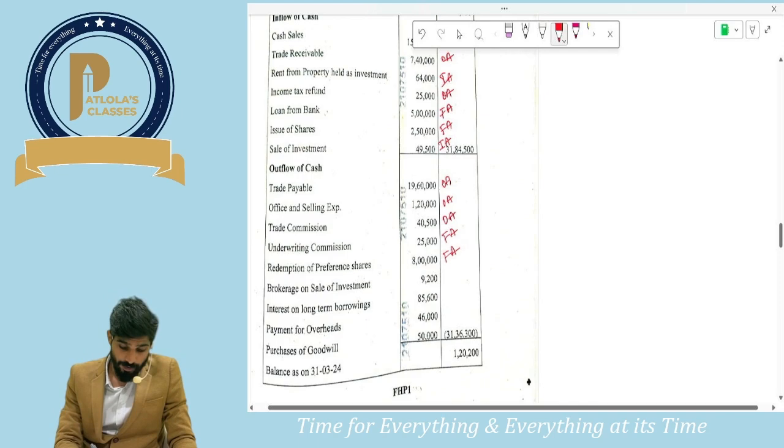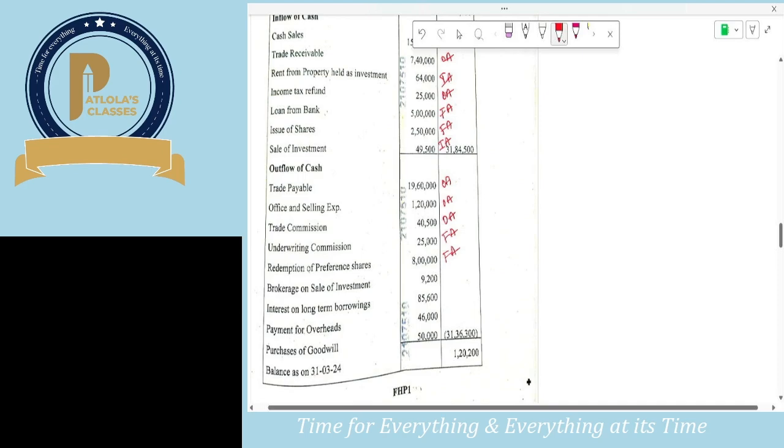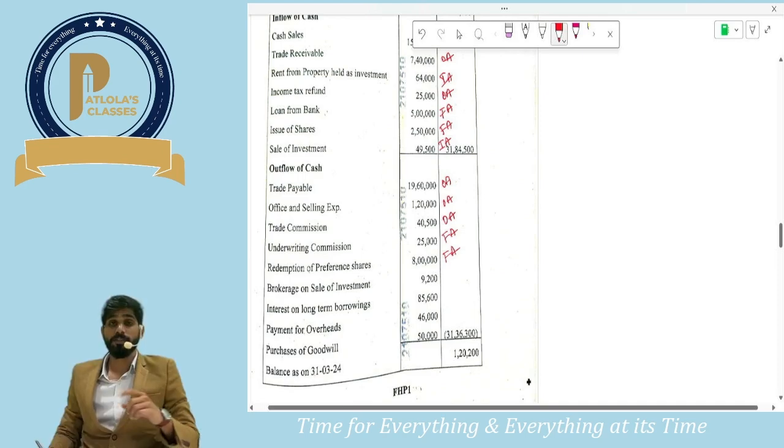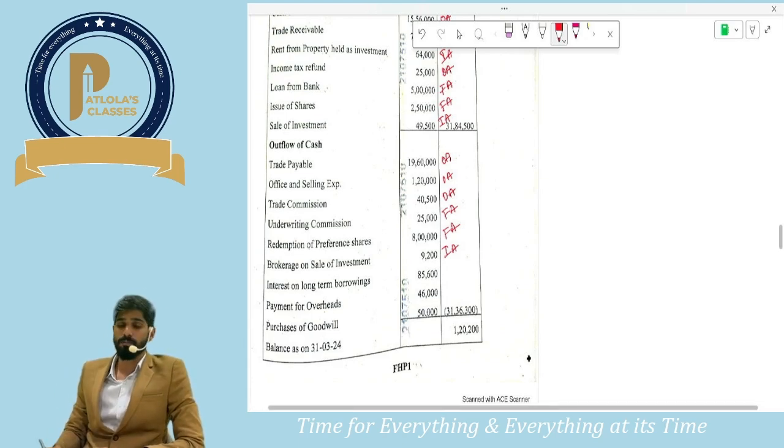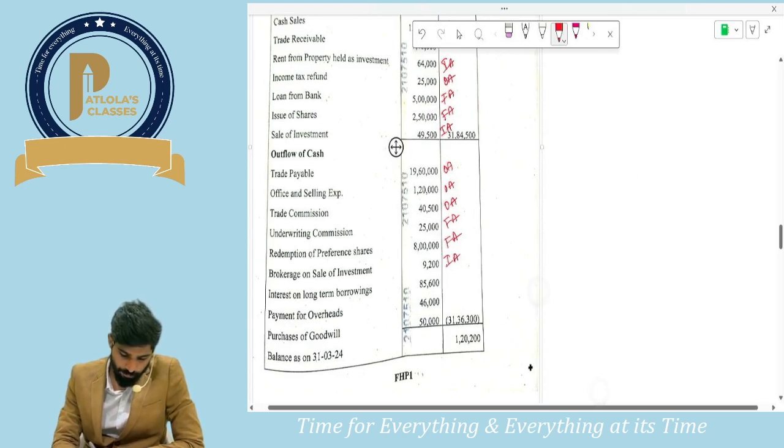Next, brokerage on sale of investment. You are selling investment, that is investing activity, and the brokerage paid on that would also become investing activity. Next, interest on long term borrowings. We know it's a financing activity.